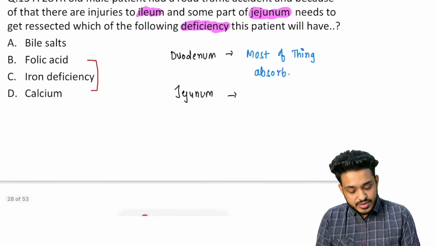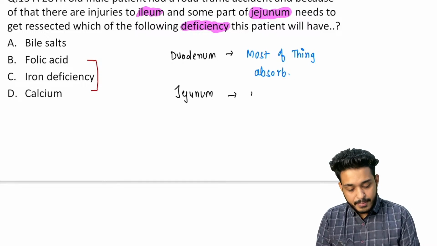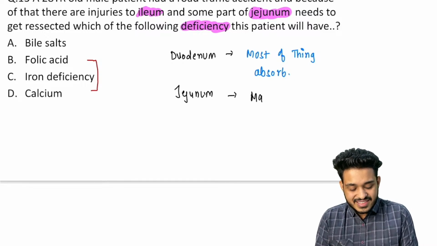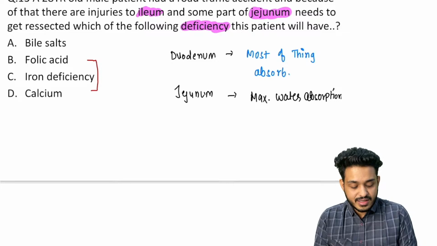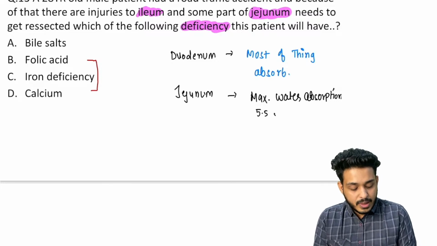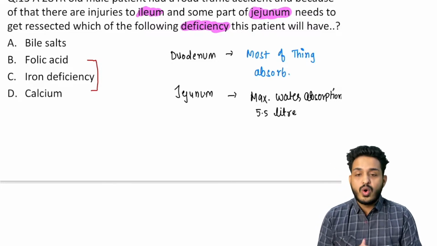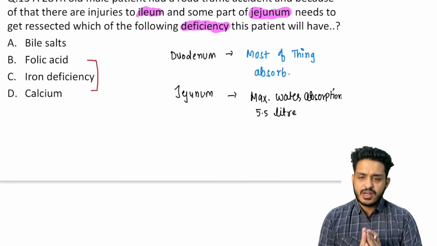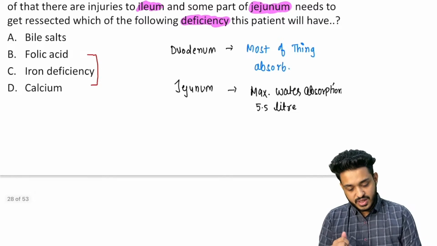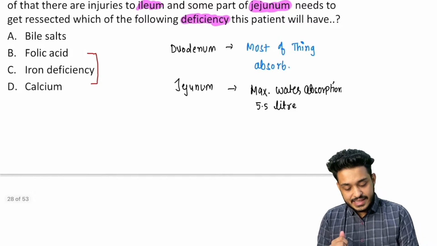Likewise, the jejunum is responsible for the maximum water reabsorption, approximately 5.5 liters. This was your PYQ: 5.5 liters of water is going to get reabsorbed from the jejunum. The last part we have is the ileum.